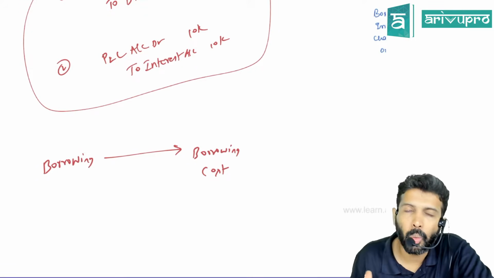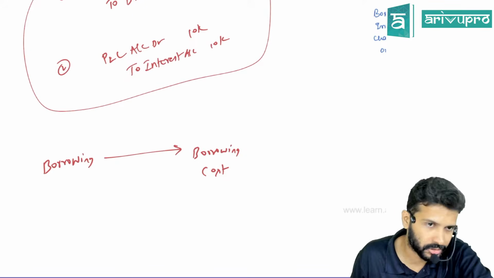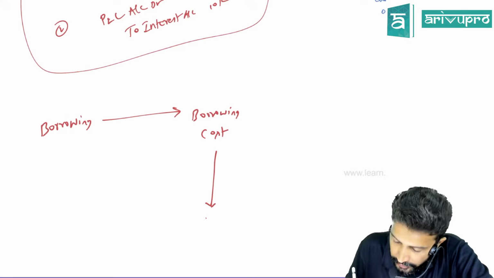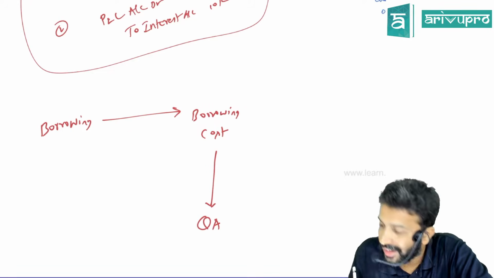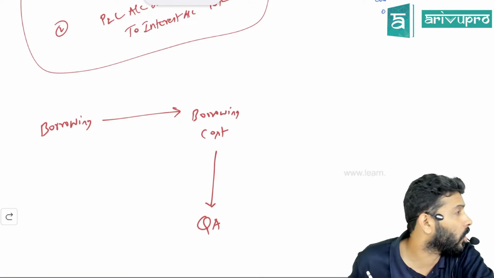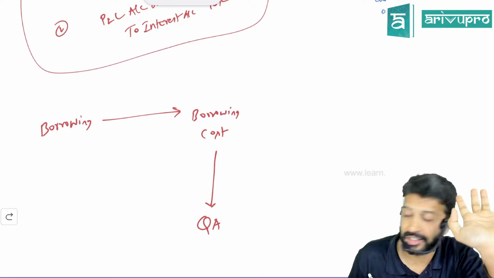What Accounting Standard 16 says is, check if this borrowing cost relates to something called a qualifying asset.